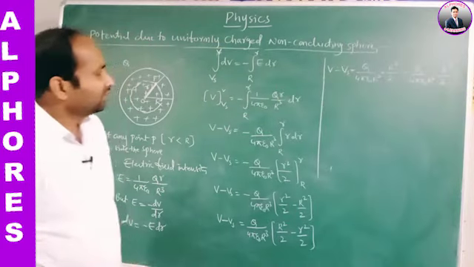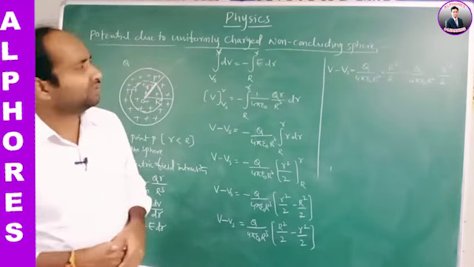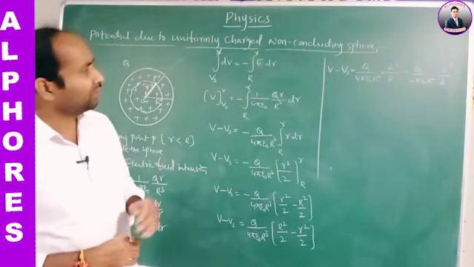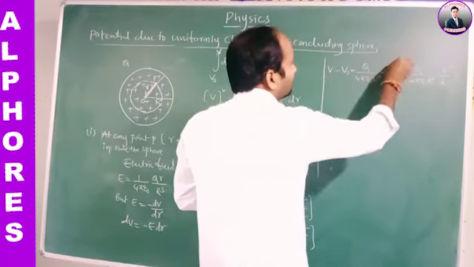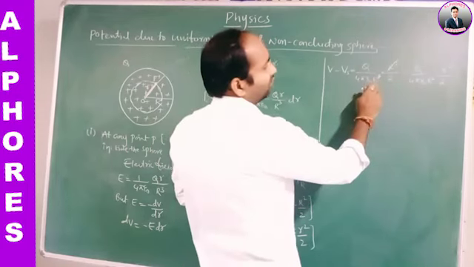Vs is the potential on the surface, and the expression for potential on the surface is again 1 by 4 pi epsilon naught Q by R. Here R square over R cube, the R square cancels, only one R is left.